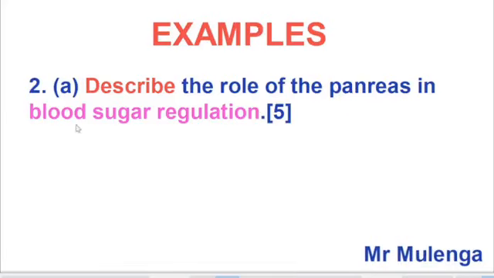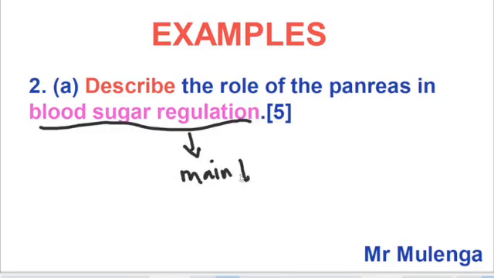The keyword here is blood sugar regulation. Regulation simply means to maintain. So how do you maintain the blood sugar levels or the glucose levels? What is the role of the pancreas?